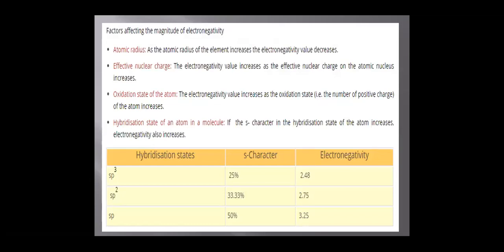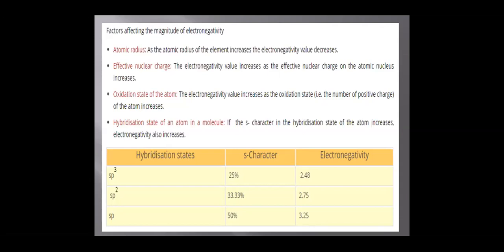Now, factors affecting the magnitude of electronegativity. Atomic radius: as the size of the atom decreases, electronegativity increases, and as the atomic radius increases, electronegativity decreases. Effective nuclear charge: the electronegativity value increases as the effective nuclear charge on the atomic nucleus increases. Next, oxidation state of the atom: the electronegativity value increases as the oxidation state of the atom increases.